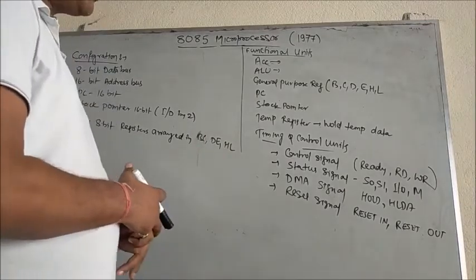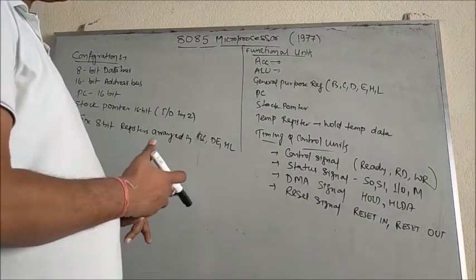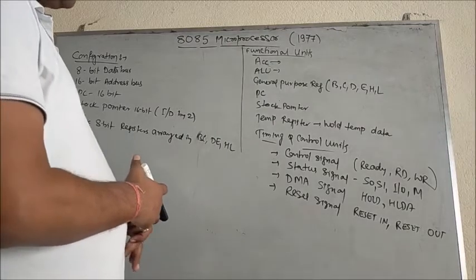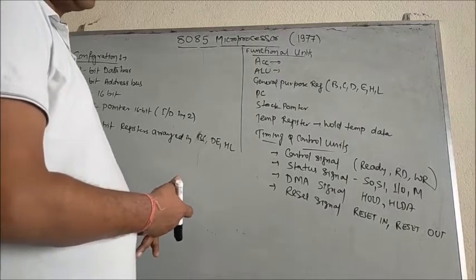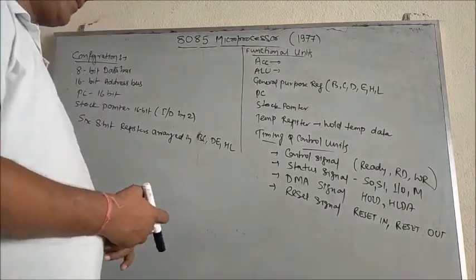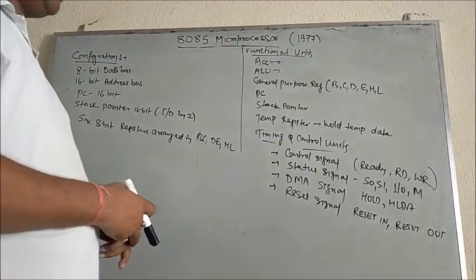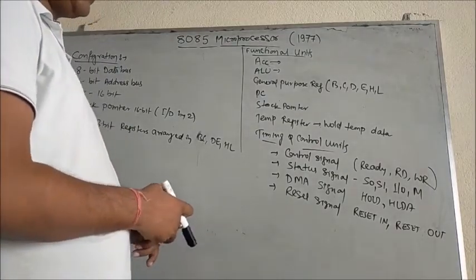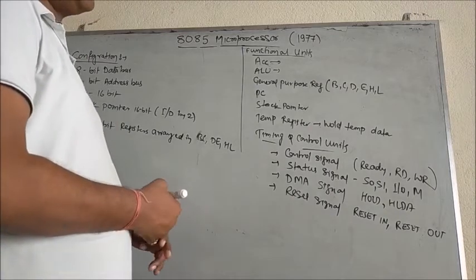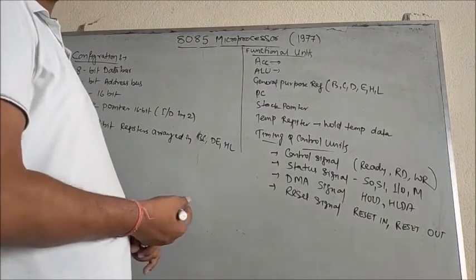Next one is your status signal. Status signals are S0, S1; S0, S1 I will take in a later section. Then IO and memory: IO means IO devices and memory means shared memory. Next one is your DMA signal, which is basically of two types: one is hold and one is hold acknowledgement.